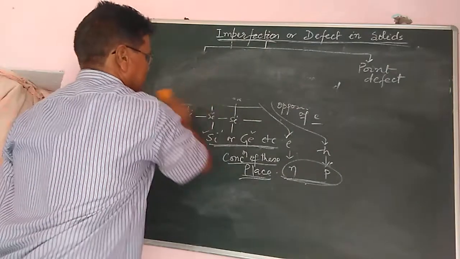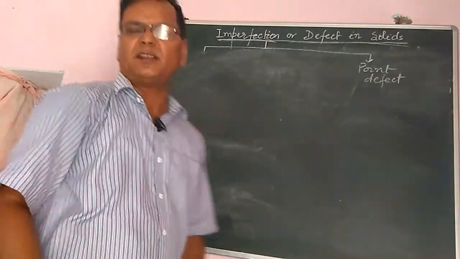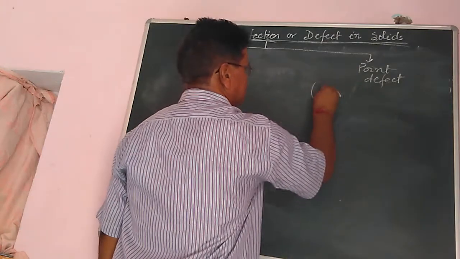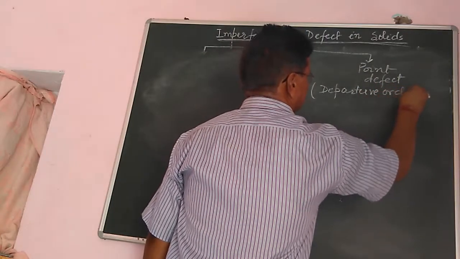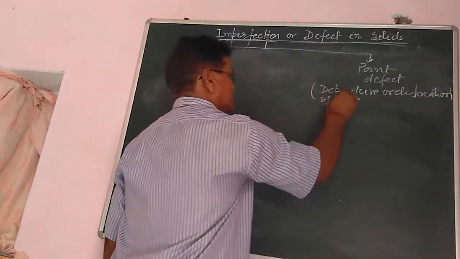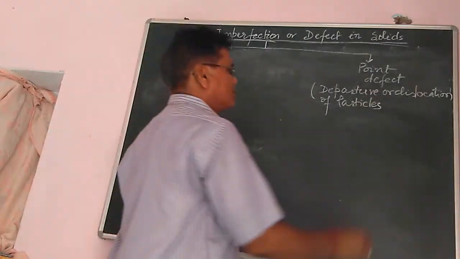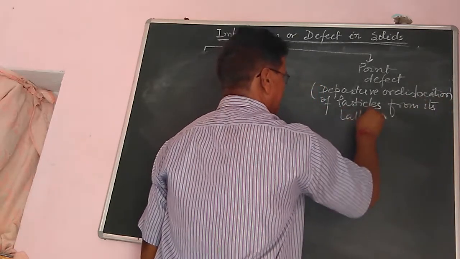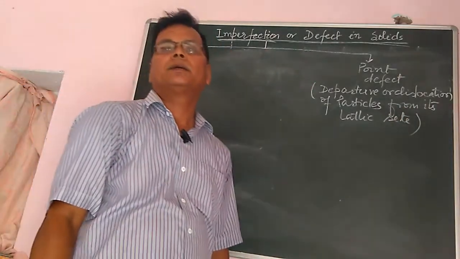Now the other type, that is point defect. Point defect means there is a minor defect. Here there is departure or dislocation of particles, not electrons, from their lattice sites. That is called point defect.